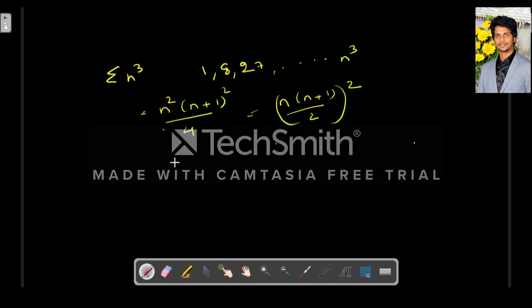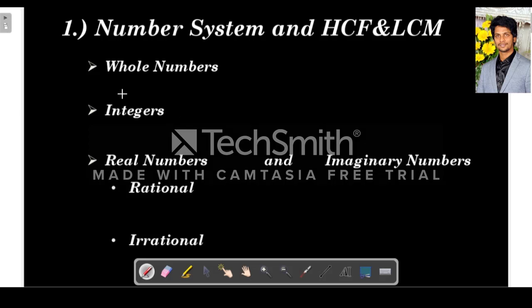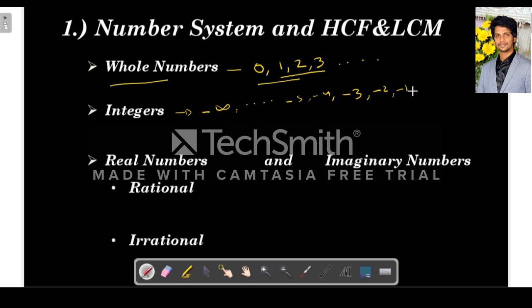Next is whole numbers. Whole numbers are nothing but 0 and the natural numbers, like 0, 1, 2, 3, and so on. Natural numbers start from 1, whole numbers start from 0. Next is integers. Integers go from minus infinity to infinity: minus 5, minus 4, minus 3, minus 2, minus 1, 0, 1, 2, 3 to infinity. From 0 onward these are called non-negative integers, and the rest are negative integers.